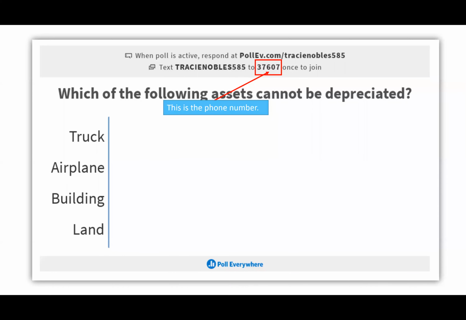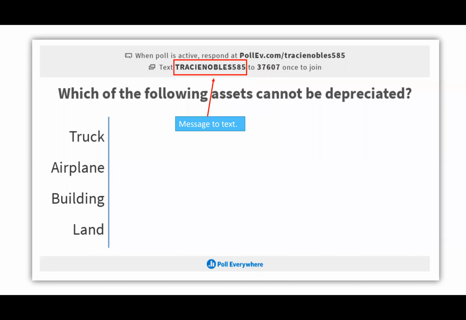So they would text that code in the text messaging system. And that would then activate the Poll Everywhere response for the students so that they could participate in the Poll Everywhere question and answer session by texting instead of going into the online webinar system. So that's a great way for us to understand exactly how Poll Everywhere looks.